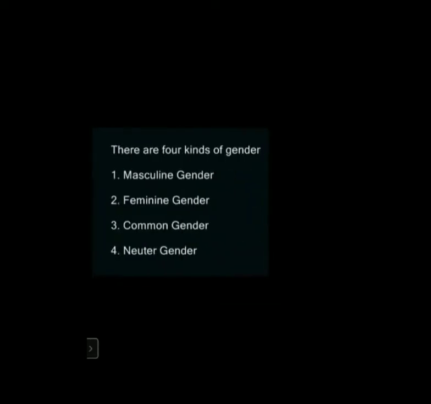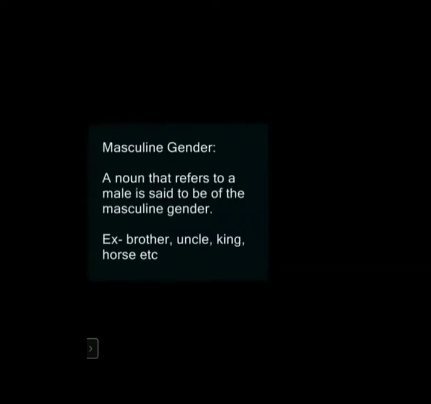Next one. Now we will see there are 4 kinds of gender. First one is masculine gender. Second one is feminine gender. Third one is the common gender, and fourth one is the neuter gender. So first, masculine gender, and we will see with the definition and the examples. Just see on the screen, children.